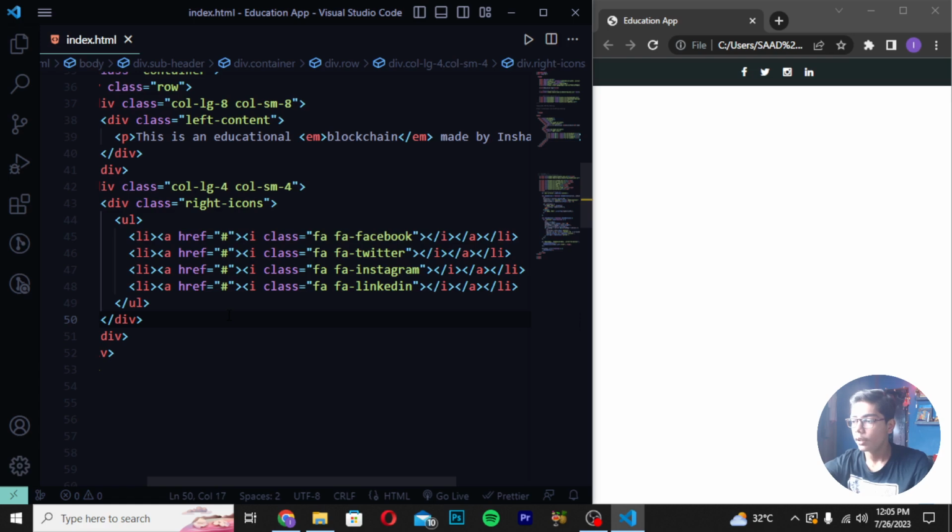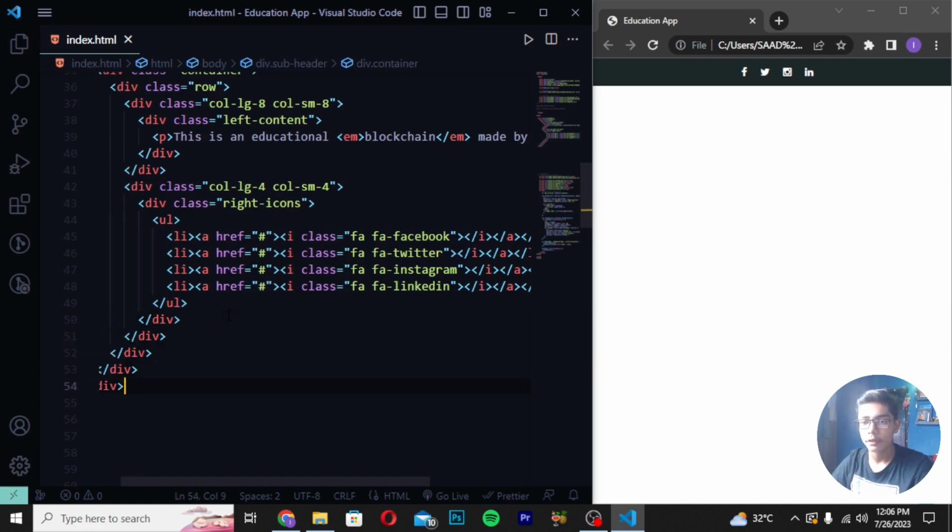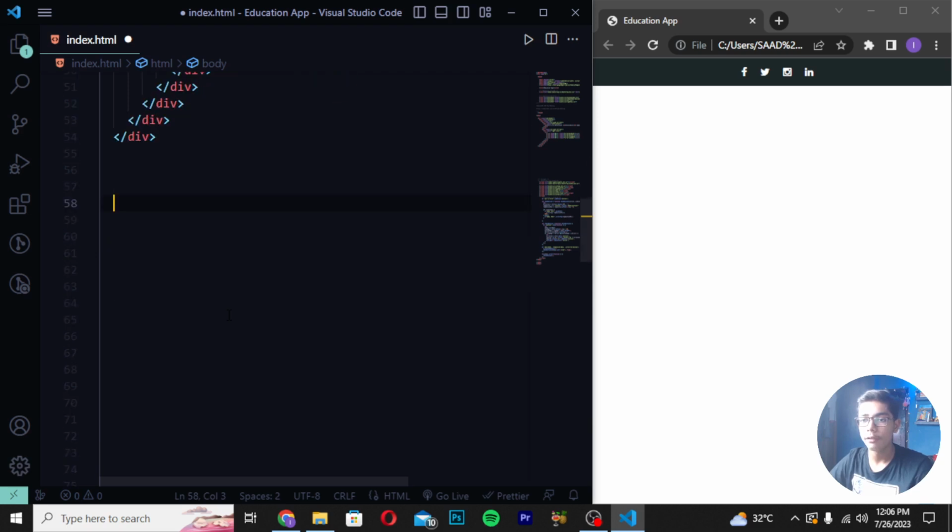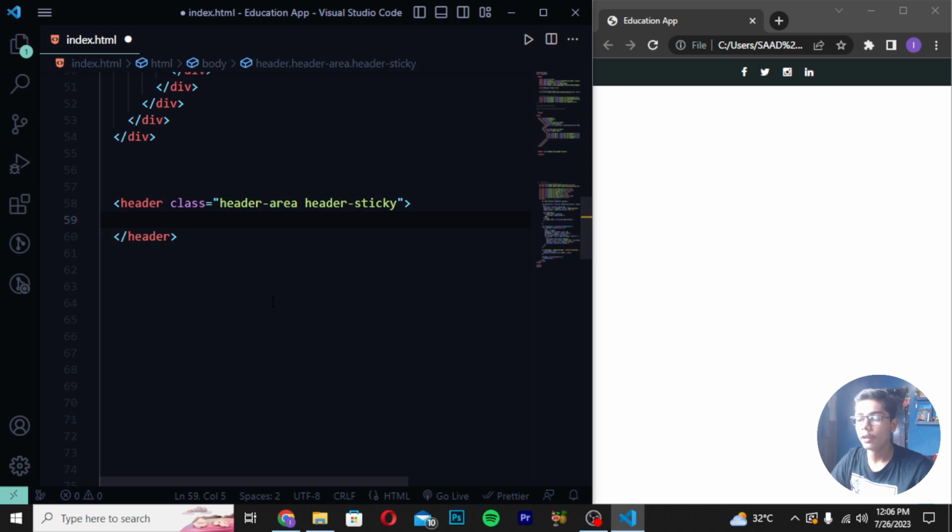Now after doing all that, you have to move directly down after the divs which we have created. So far we have created 5 divs here. These are the 5 divs which we have created, and I will be moving down after these 5 divs and creating a header with a class. In this class, I will be writing header-area and header-sticky. Then you have to move down and create a div with the class container.